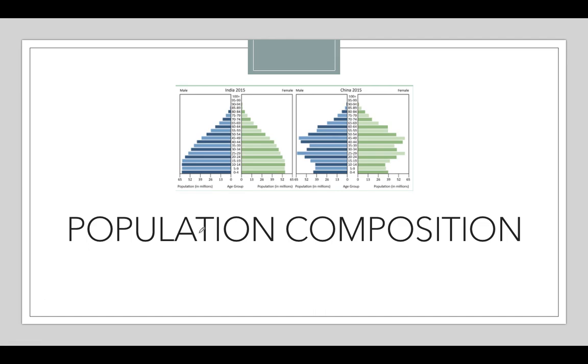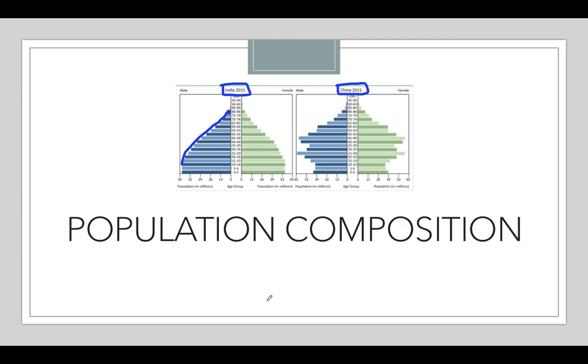Here you can see there are two population pyramids. One is for India and the other one is the population pyramid of China in the year 2015. It is sometimes known as an age gender pyramid.